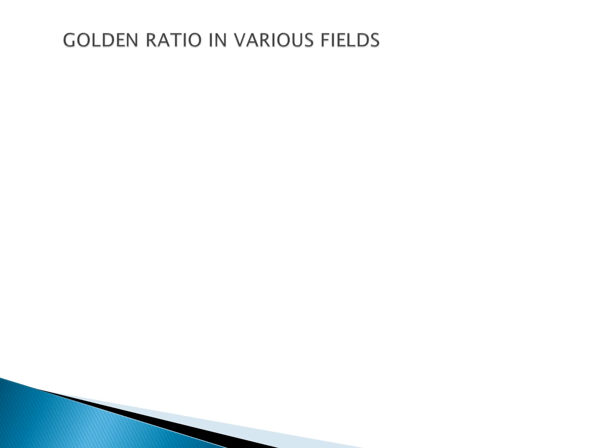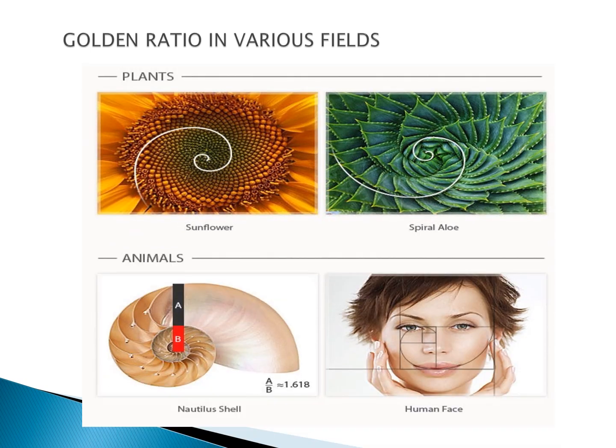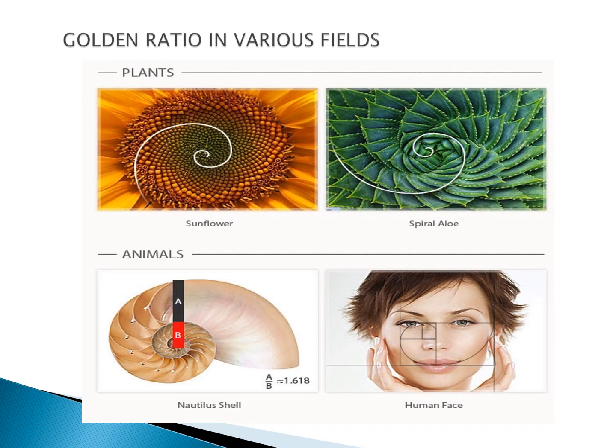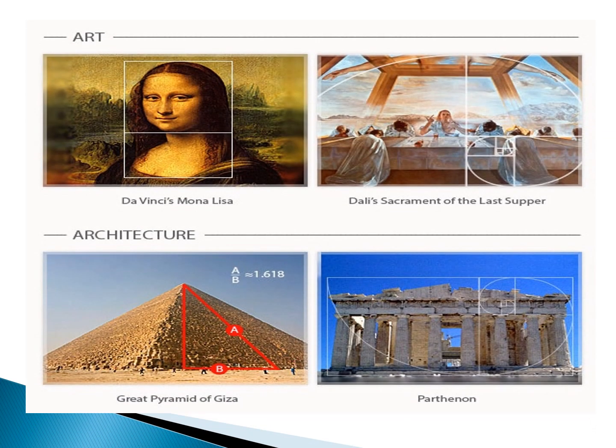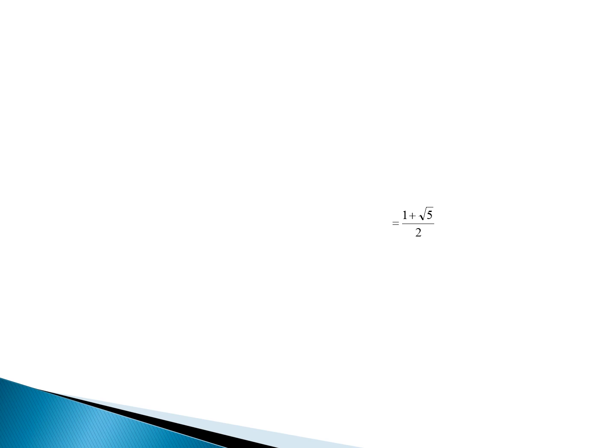Now the golden ratio, as I told earlier, is used in various fields. We see in plants like sunflower spirals and aloe vera the golden ratio and the golden spiral, the Fibonacci spiral. In animals, it is seen in the shell. Our human face is also in golden ratio. In art, it is the Mona Lisa and the Last Supper. In architecture, the Great Pyramid of Giza and the Parthenon are all examples of the golden ratio.